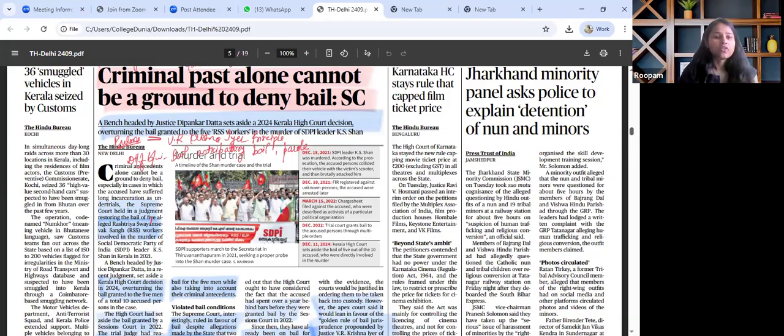Afterwards, this is also relevant for GS paper 1, wherein society, rule of law, social justice can be read and revised. The key theme discussed in this article and emphasized by the Supreme Court is that the Supreme Court reaffirms bail is the rule, jail is the exception, even with criminal antecedents. Now, the real question comes, when it comes to the common man, this is being denied. But there are several criminals, who have committed heinous crimes, and they are being given bail and parole time and again.